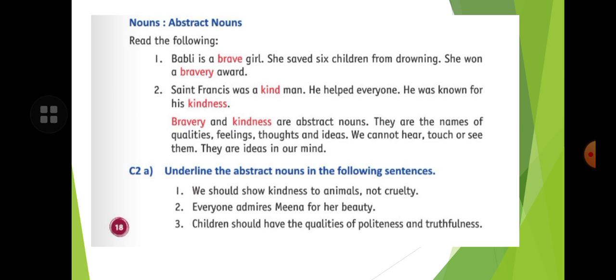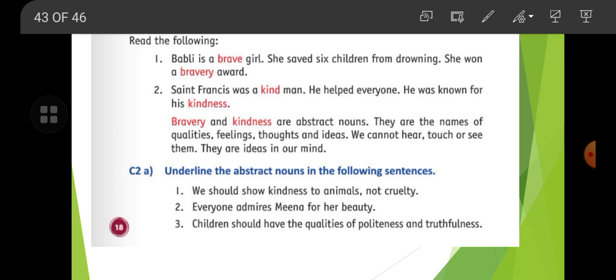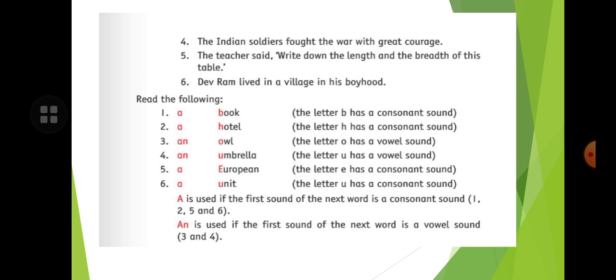Like, we should show kindness to animals, not cruelty. Here kindness and cruelty are qualities, so you will underline them. Everyone admires Meena for her beauty. Here beauty is a quality, you have to underline it. Children should have the qualities of politeness and truthfulness. Here politeness and truthfulness are the qualities, you have to underline them.